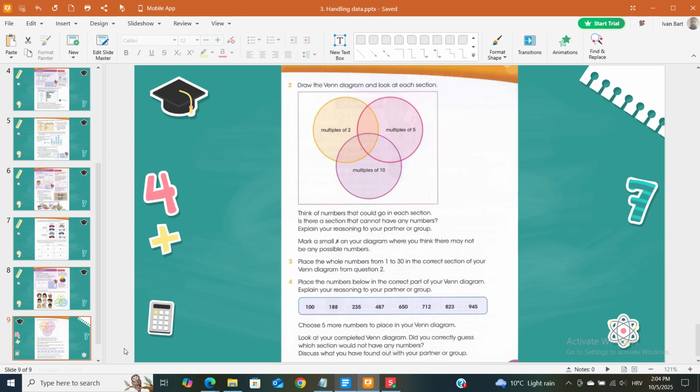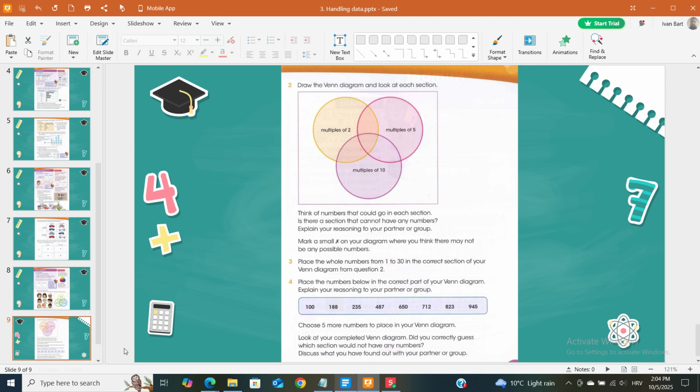2. Draw the Venn diagram and look at each section. Multiples of 2, multiples of 5, multiples of 10. Think of numbers that could go in each section. Is there a section that cannot have any numbers? Explain your reasoning to your partner or group. Mark a small X on your diagram where you think there may not be any possible numbers.